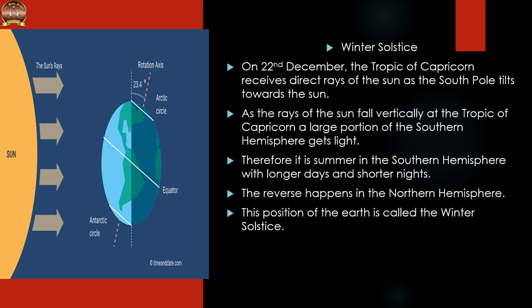As the sun rays fall vertically at the Tropic of Capricorn, a larger portion of the southern hemisphere gets light. Therefore, it is summer in the southern hemisphere with longer days and shorter nights. But at the same time in northern hemisphere, the reverse happens. This position of the earth is called the winter solstice.